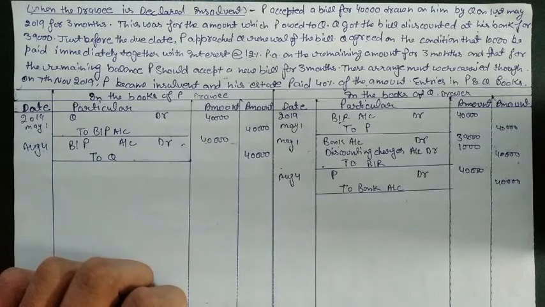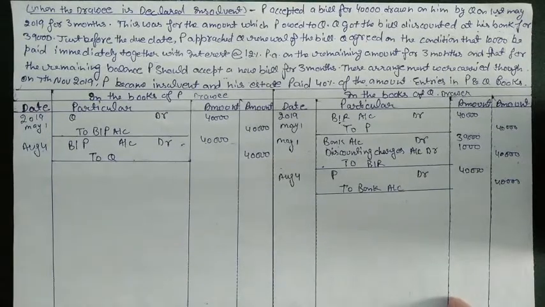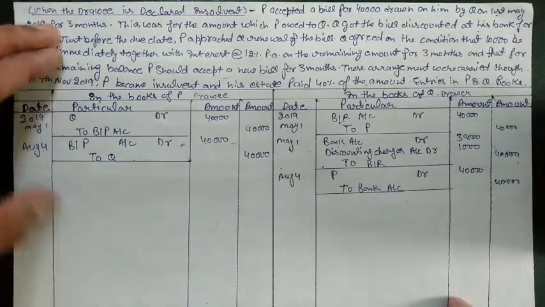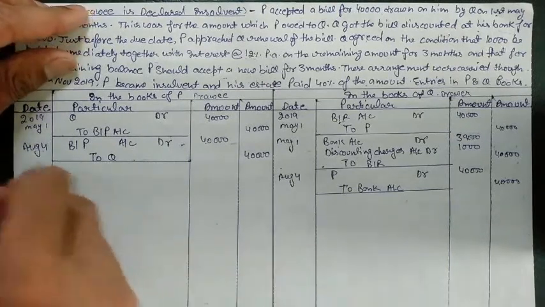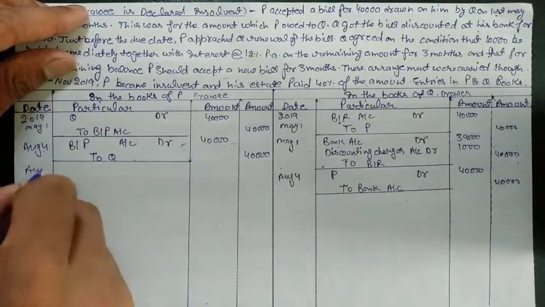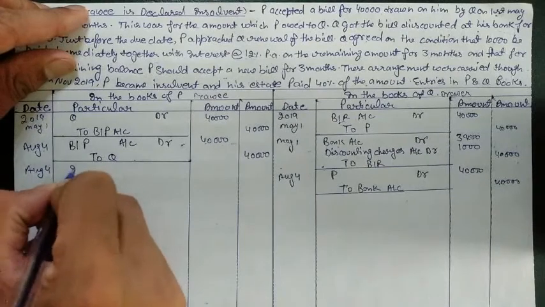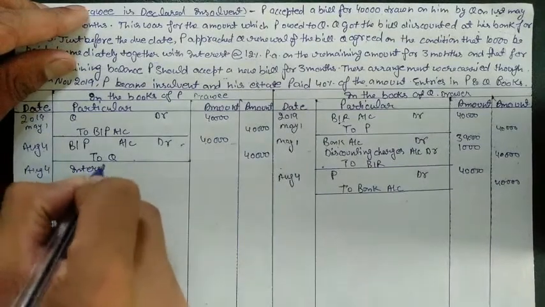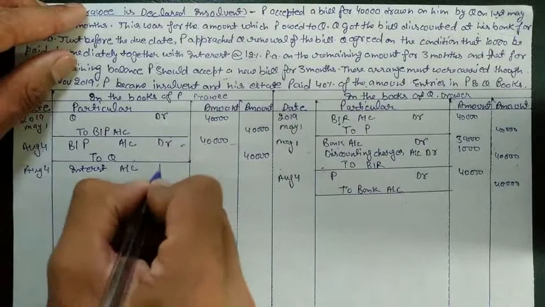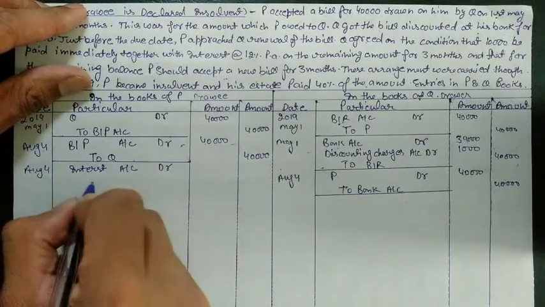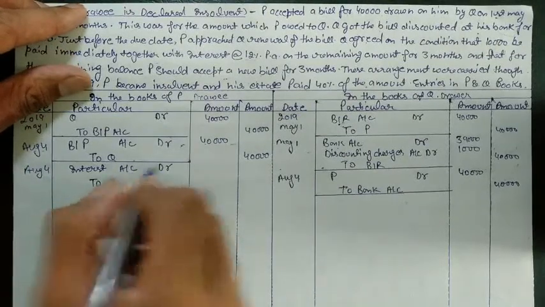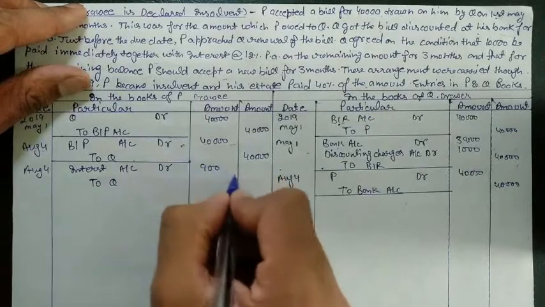So first, as we know, for interest we need to first put the interest in the accounts of the drawer and drawee. So first we will put the interest in the account of the drawee on August 4th. Interest account debit to Q, 900.